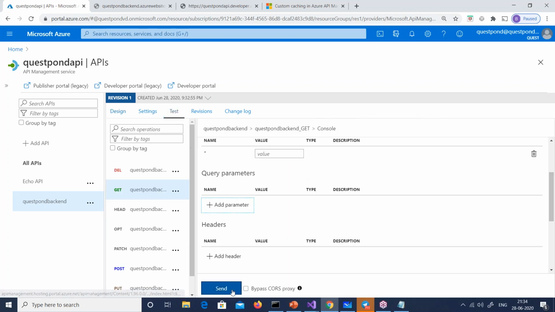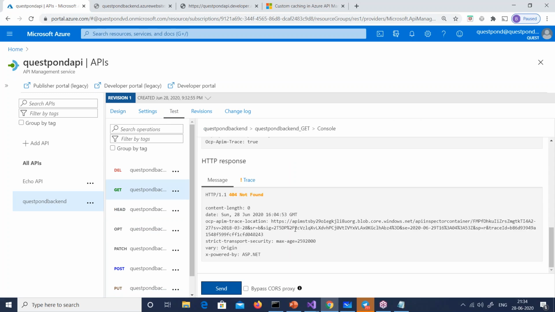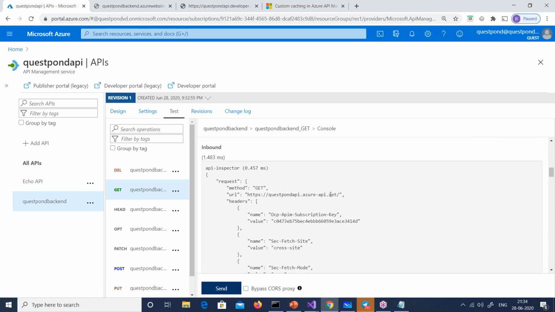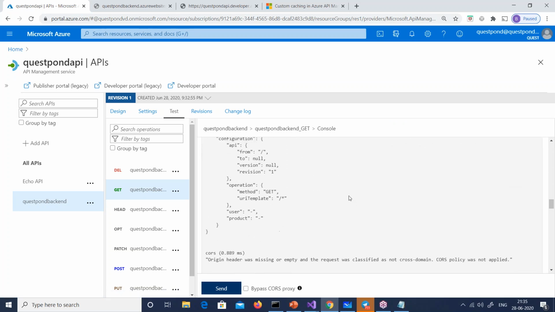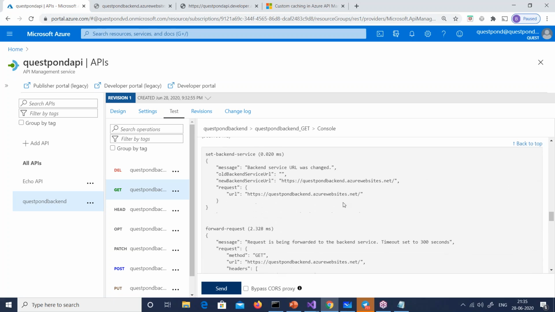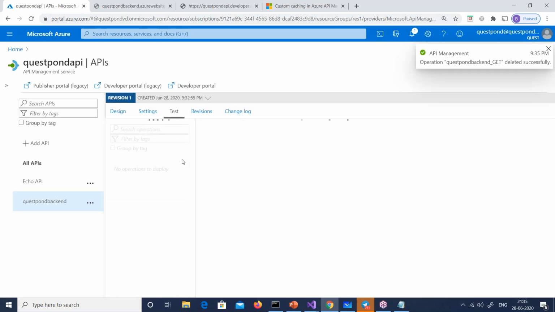If I say test, there is a test right away out here. I can just test this get. If you see what it does, it actually tries to hit the backend API over here. It should not hit over here. It should hit /API / index, right? So I'm going to go and delete this get, and let me do that.